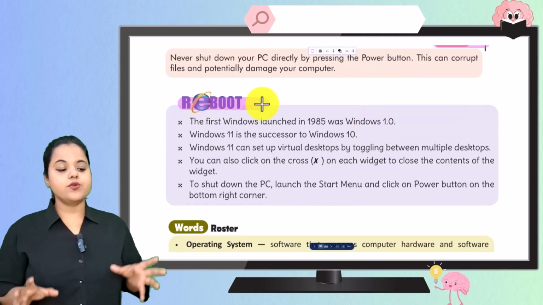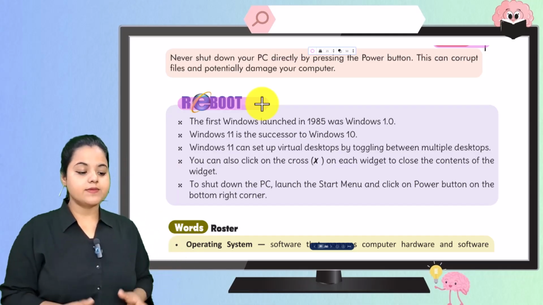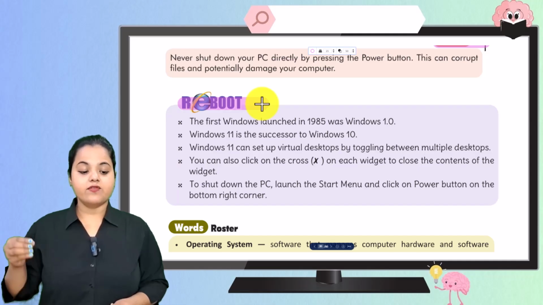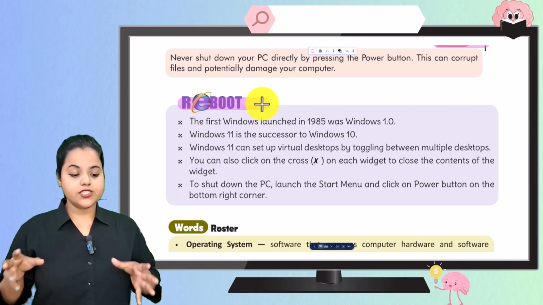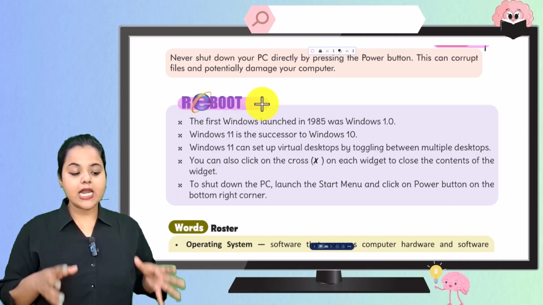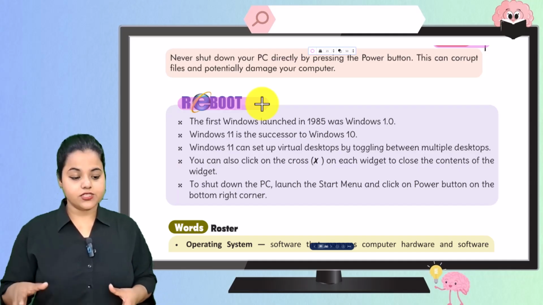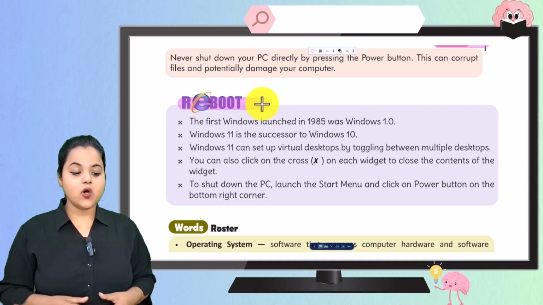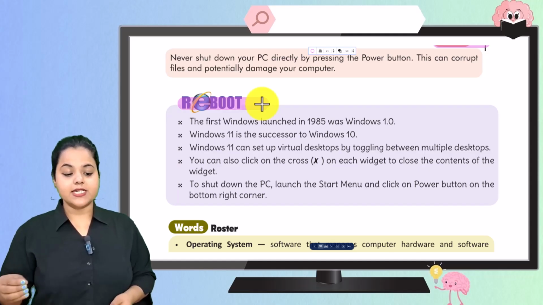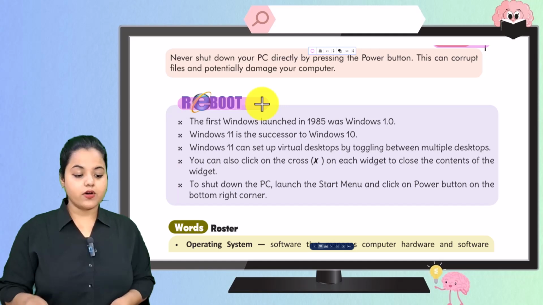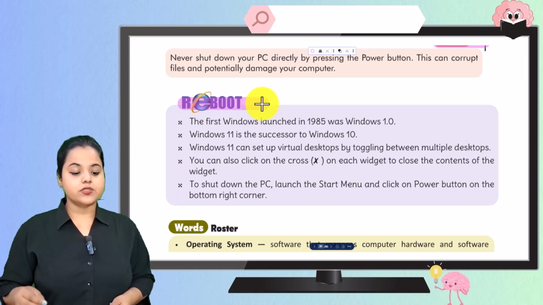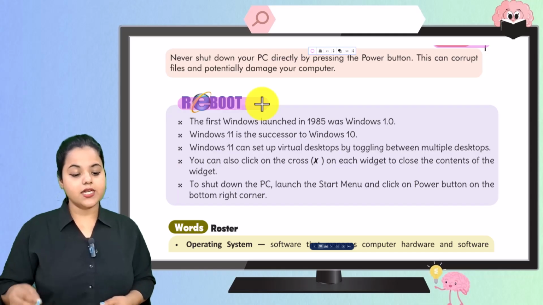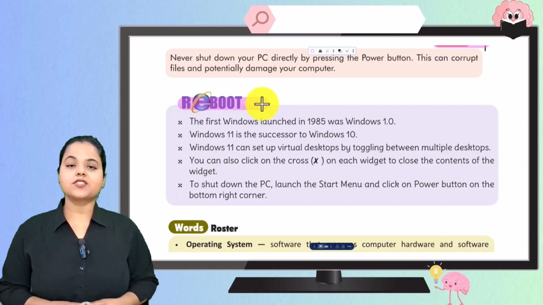Then we have revising points from the chapter. So what you have to do, you have to summarize all the points from the chapter. It is given in the book. The first Windows launched in 1985 was Windows 1.0, sorry. Now about Windows 11 we have read, what is it? It is the successor of Windows 10. Windows 11 can set up virtual desktops by toggling between multiple desktops, and you can also click on the cross on each widget to close the content of the widget. Now to shut down the PC, launch the Start menu and click on the power button on the bottom right corner.